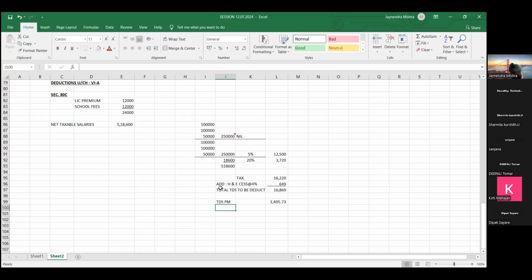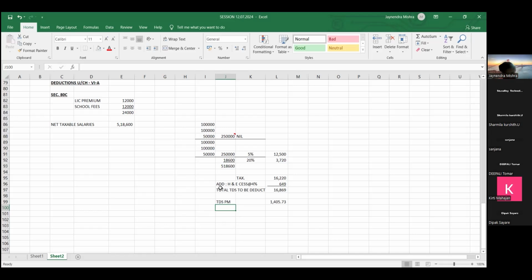So this is, friends, the only section where this many calculations are involved. In the rest of the sections, you will find that there is no such computation. Okay, this is the only section where these many calculations are involved, right? Okay, yes, friends.